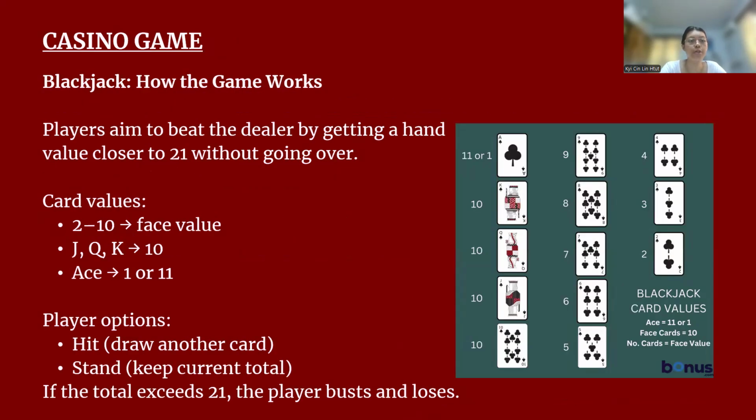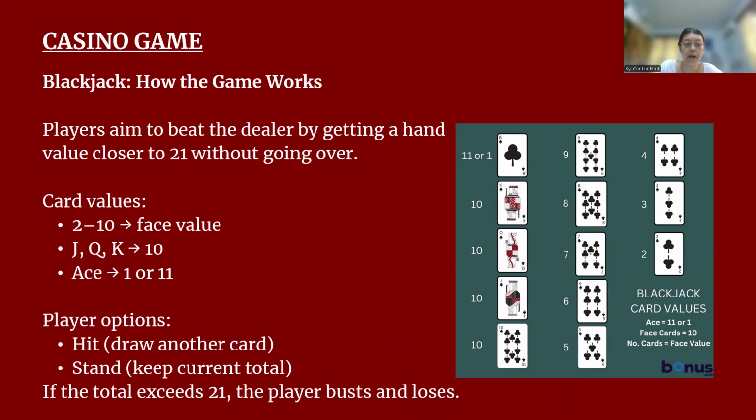Now let's move on to the casino game. The goal of blackjack is to get a hand value as close to 21 as possible without going over. Here we show how the card values work. Cards from 2 to 10 keep their face value. Jack, Queen, and King are worth 10, and Ace can be worth either 1 or 11.